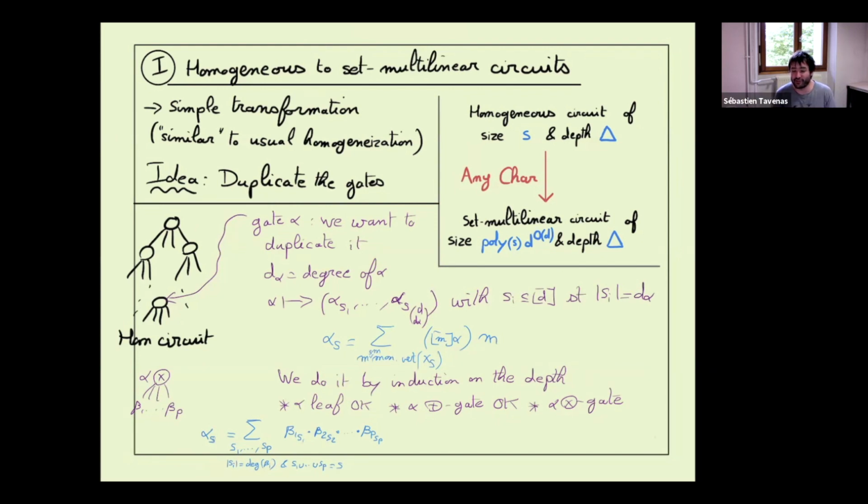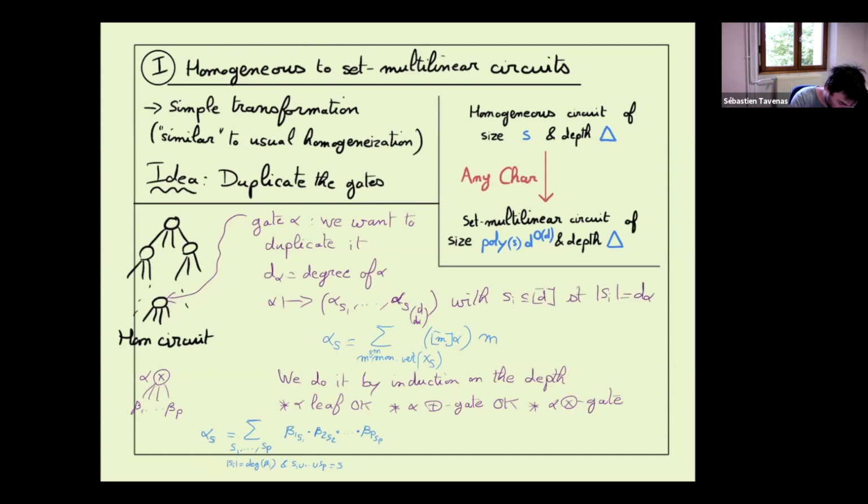So maybe there is a tricky way to do this thing in a smarter way to get something better. But here it's just the basic way. We just do everything. We expand everything. And so we get only d to the d. But yeah, there is no trick here.